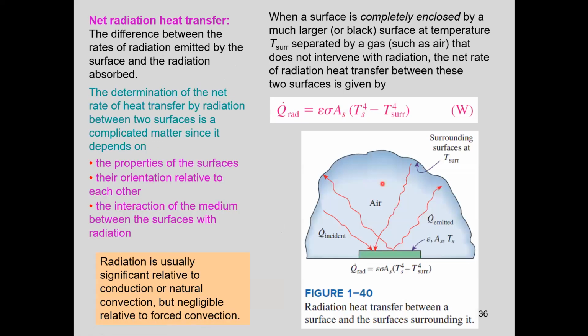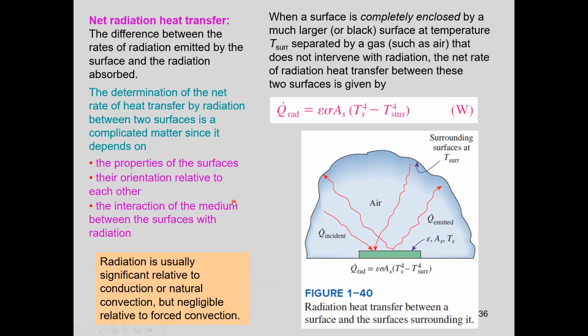Radiation heat transfer between the surfaces depends on the properties of the surface, their orientation relative to each other, and the interaction of the medium between the surfaces with radiation. For that reason, it is a complicated calculation, but here we consider a very simple case.